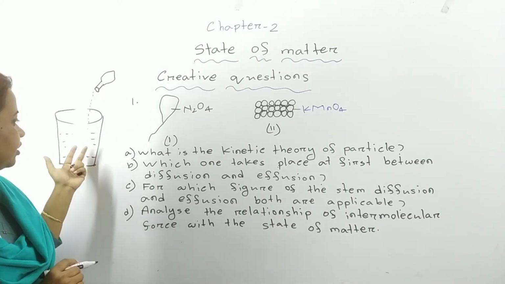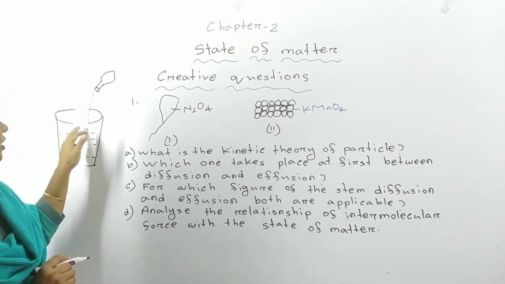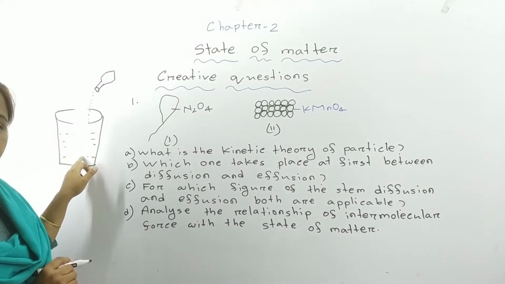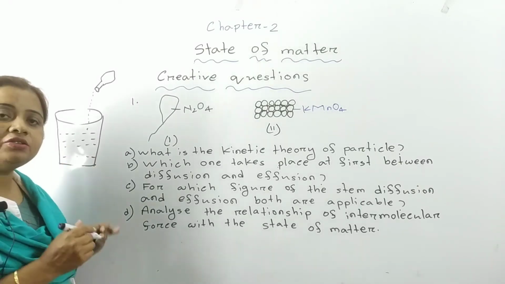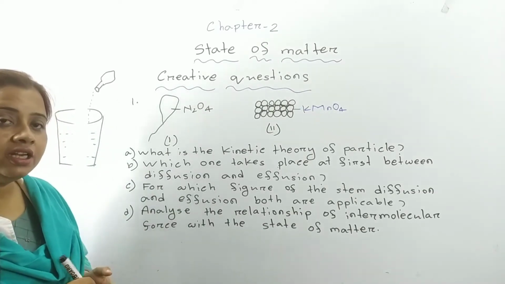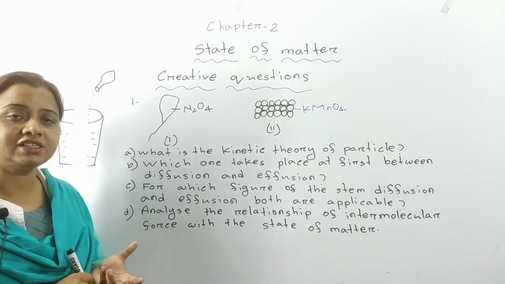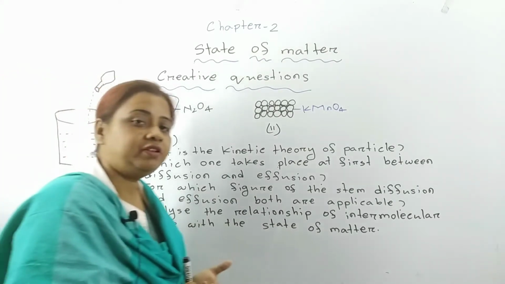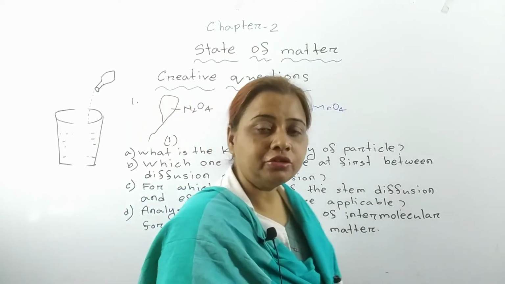In this process, what's happening? Blue is mixing with the water, so the process in which a solid, liquid or gaseous substance spreads uniformly and spontaneously is known as diffusion. Now come to effusion.